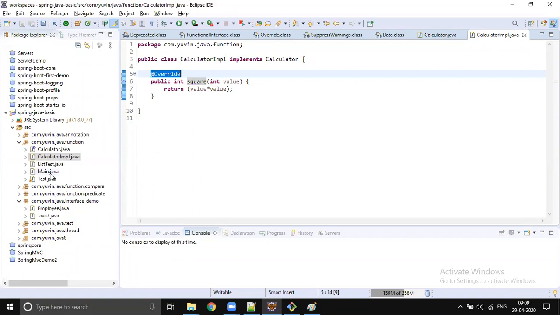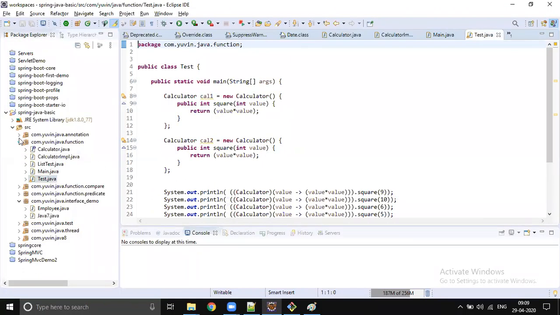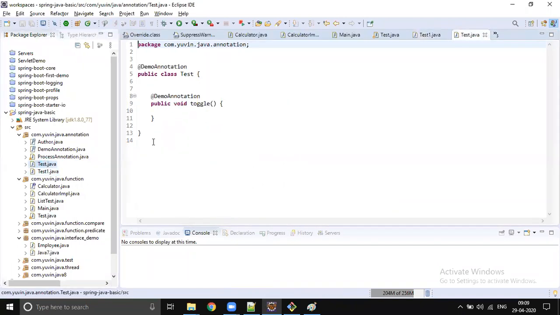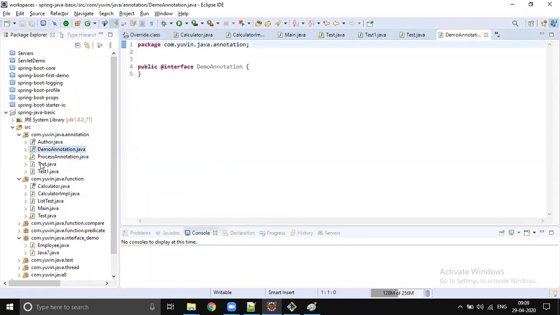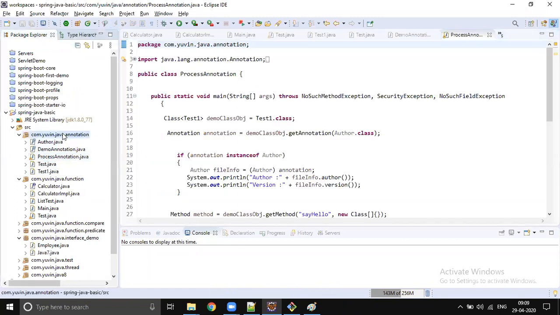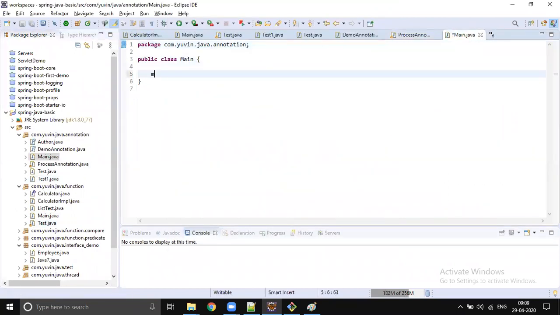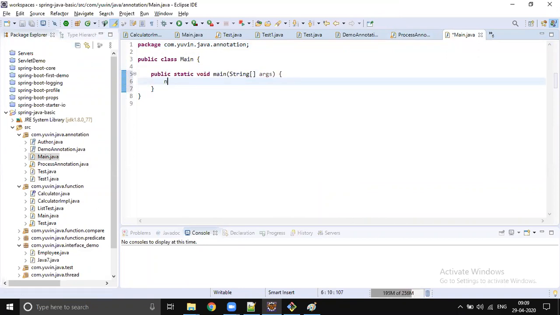Okay. Let's see one example with deprecated. Let's go to annotations itself. Okay. We have test one. Where is the main class? Let me write a main class. Write a main method. Inside that, try to create a date object. Date equals new Date.